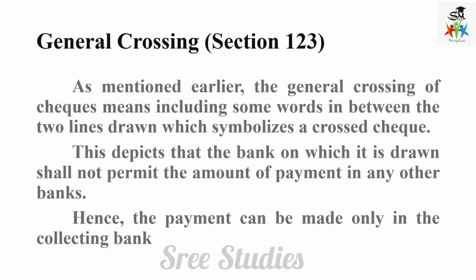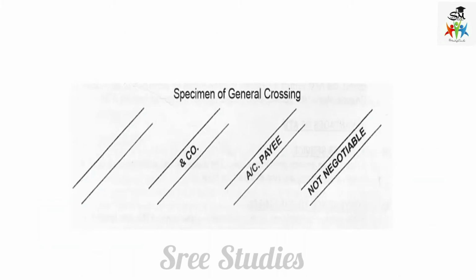So the bank on which it is drawn shall not permit the amount of payment in any other bank. If it is crossed and given, it's not permitting any other bank to honor the check. So hence the payment can be made only in the collecting bank. So this is about a specimen of general crossing.